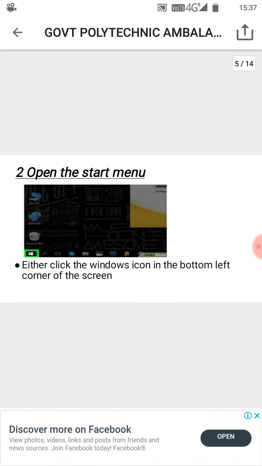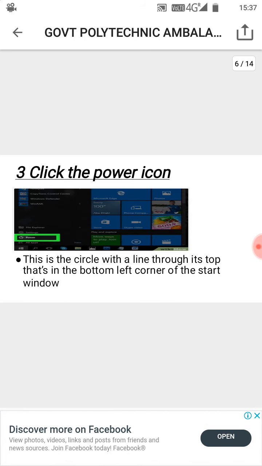Second, open the Start menu. Either click the Windows icon in the bottom left corner of the screen. Third, click the power icon. This is the circle with a line through its top that's in the bottom left corner of the Start window.